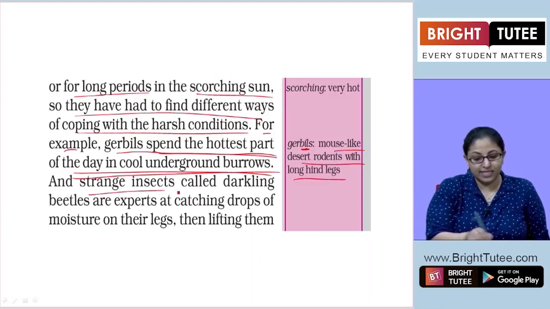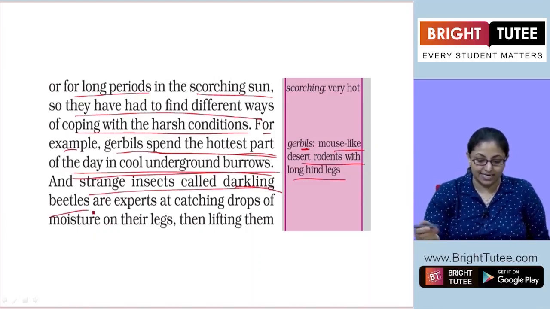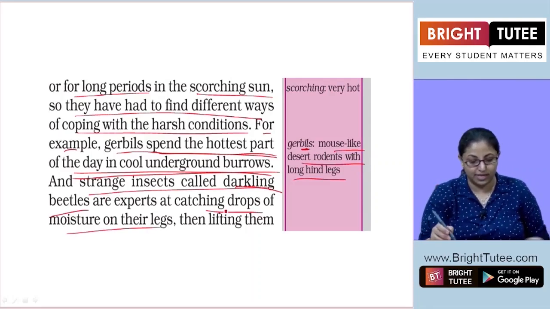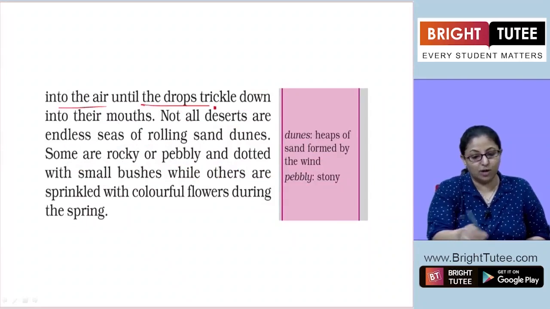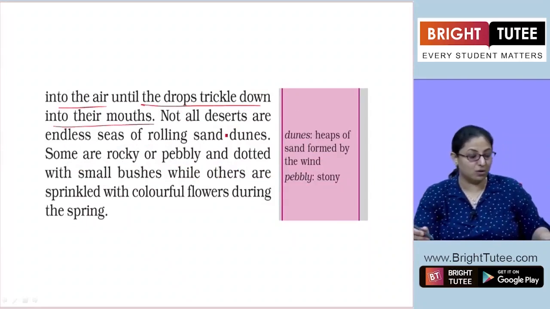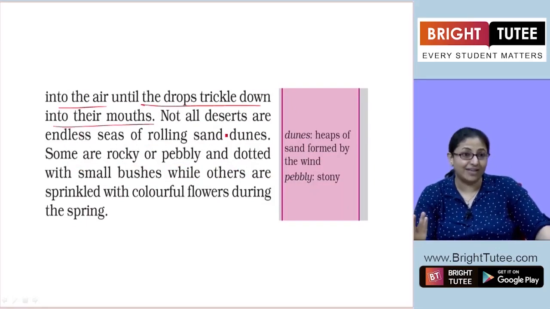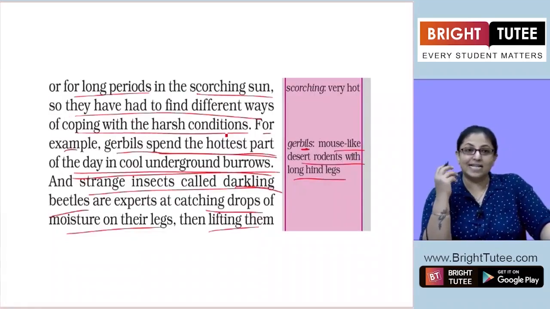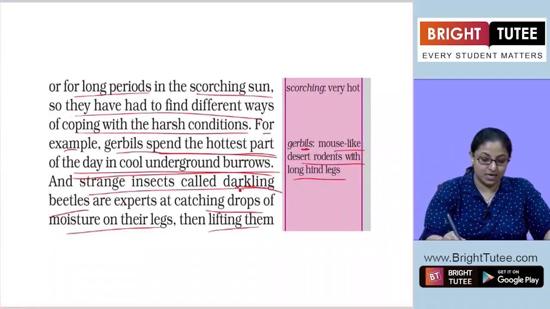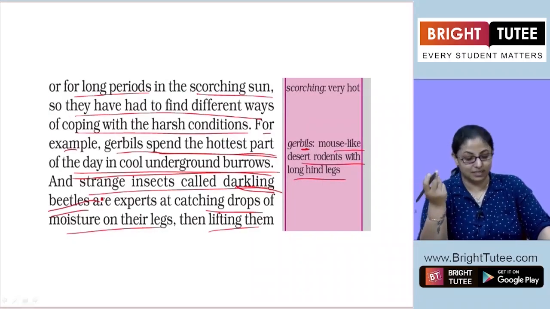And strange insects called darkling beetles are experts at catching drops of moisture on their legs, then lifting them into the air until the drops trickle down into their mouths. Now, this is a very new and interesting fact that we would be reading today. There is an insect called the darkling beetle.